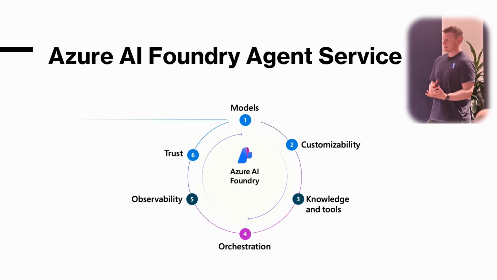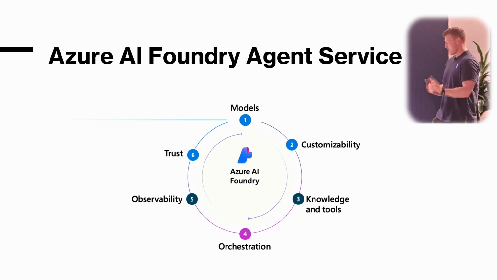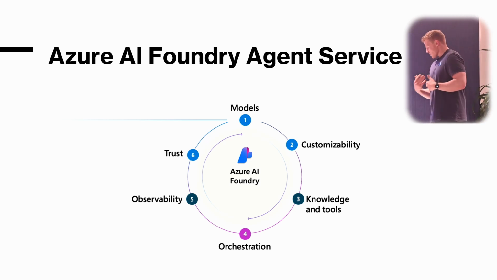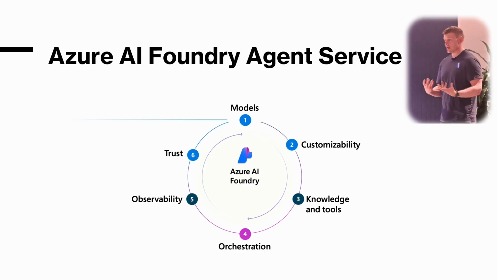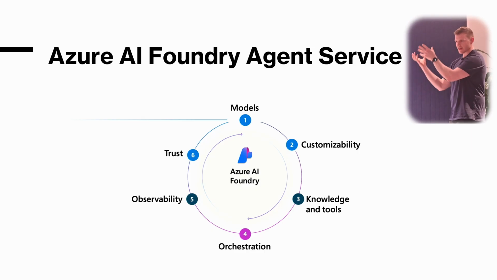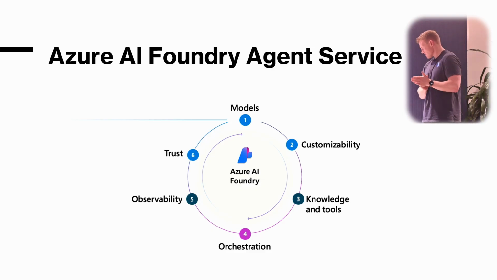There is observability. In the Python world it's a little bit more sophisticated than it is in the .NET world. There is work being done to make sure that those are equal, but essentially you can monitor how agents are making decisions through something like OpenTelemetry, so through logs, traces, and evaluations, and in Azure that would sit in something like Application Insights, which allows you to observe what your agents are doing.